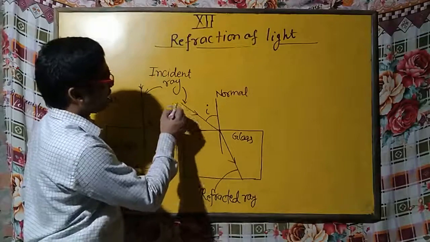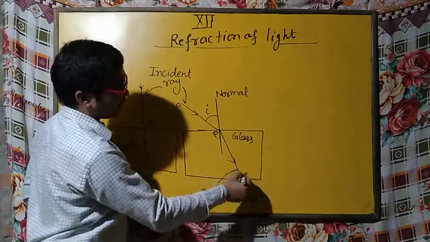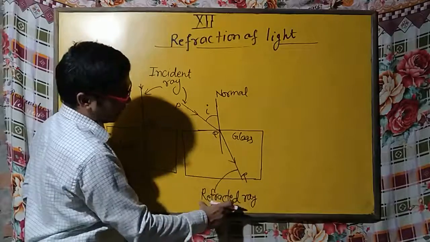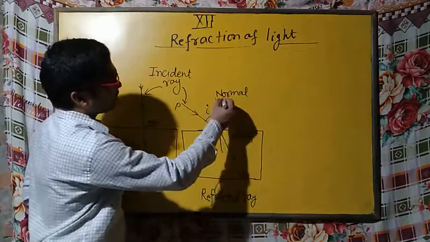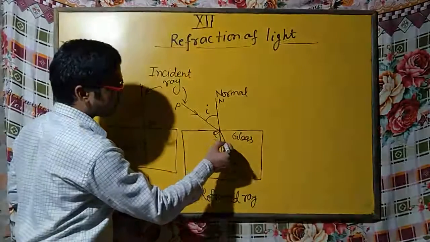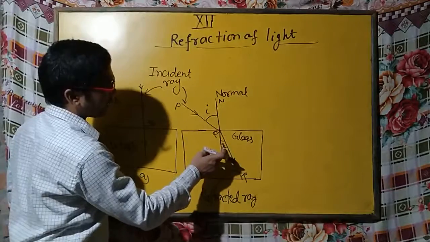You can write here PQR. You can see here PQ is the incident ray and QR is the refracted ray. This QN is the normal. Now you can see there is another angle. This angle is small r, and this small r is known as the angle of refraction.